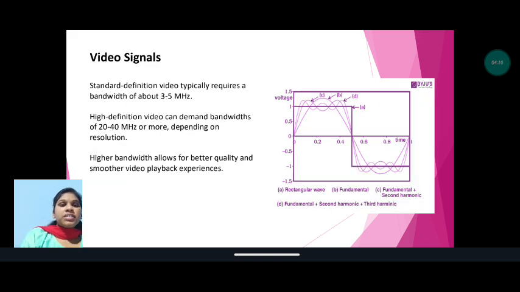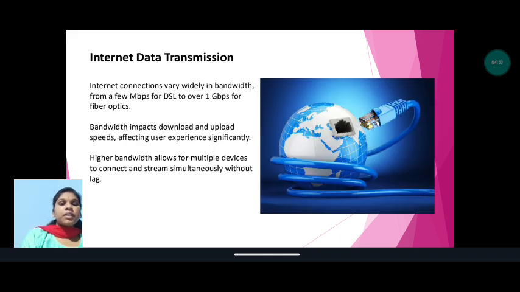Video signal. Standard definition video typically requires a bandwidth of about 3 to 5 MHz. High definition video can demand bandwidth of 20 to 40 MHz or more, depending on resolution. Higher bandwidth allows for better quality and smoother video playback experiences.